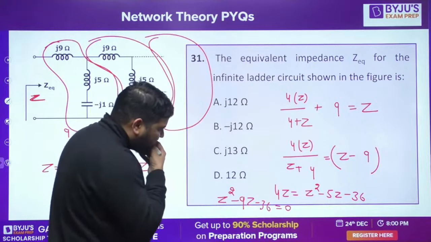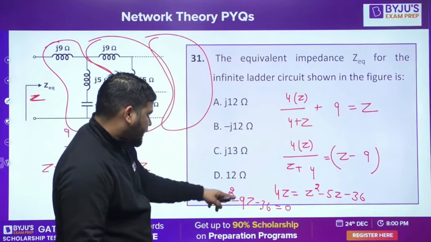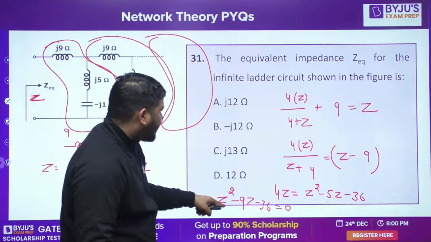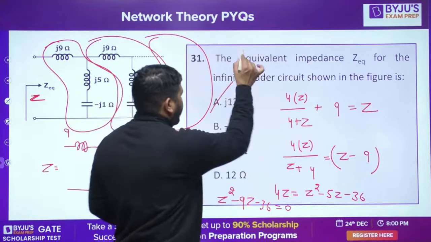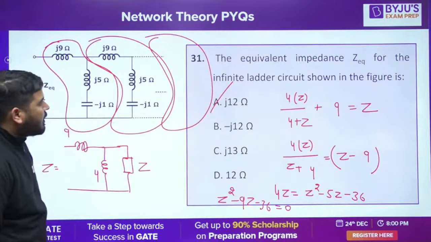Can you calculate the Z value here? Tell me the Z value. I think Z is 12. Z came out to be 12. So the answer is j12. Answer is j12. Is it fine? So it's easy. The answer is j12.